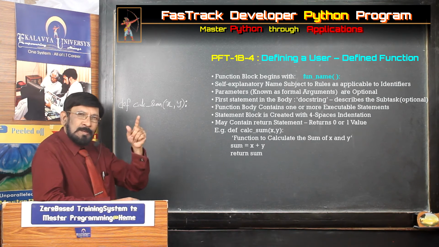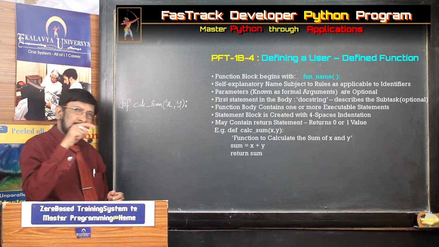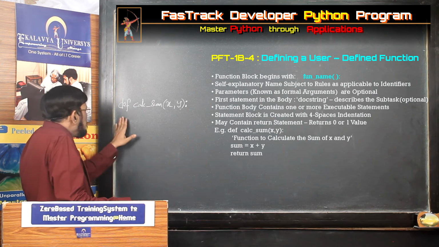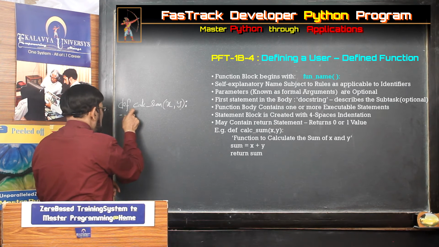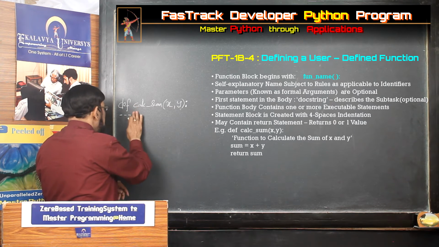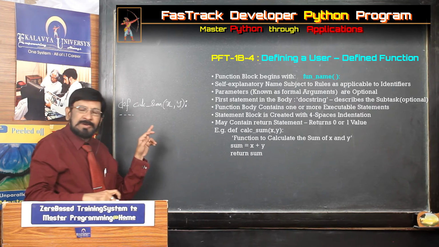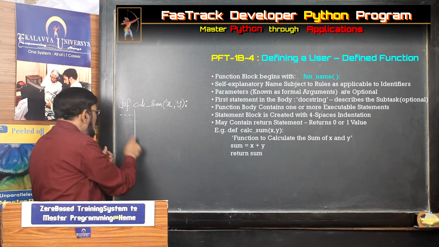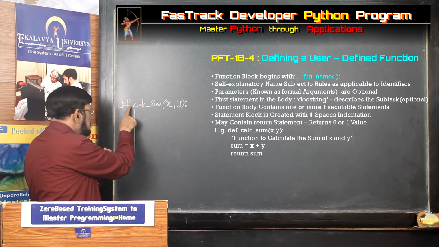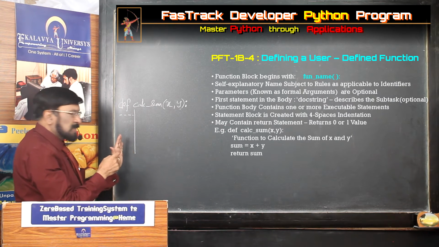Actually block is created using curly braces. Here that is not required. Here what you have to do, strictly follow, four space indentation you have to create. Four spaces, that means from here four spaces you have to leave, then the block is started.